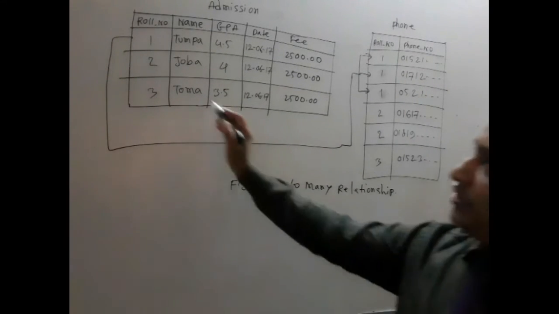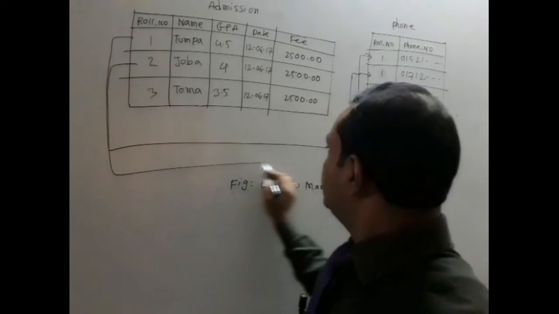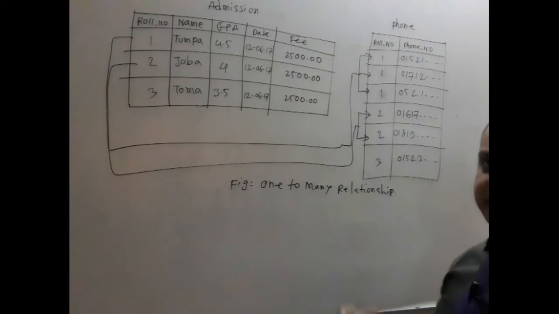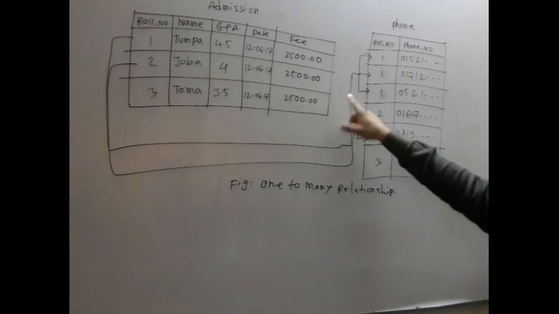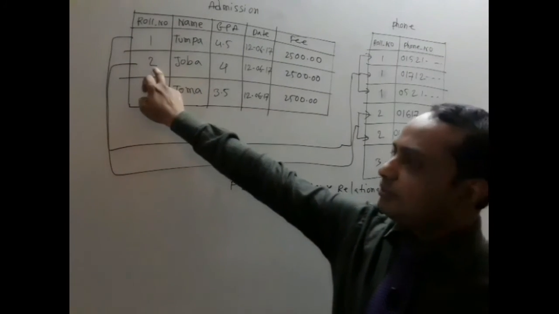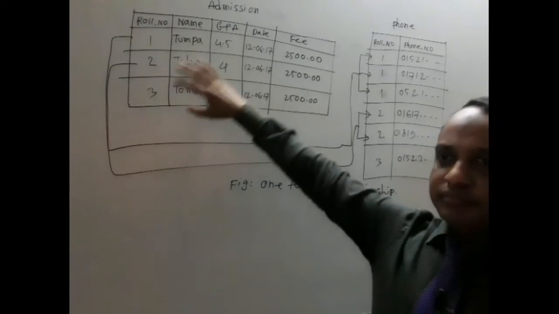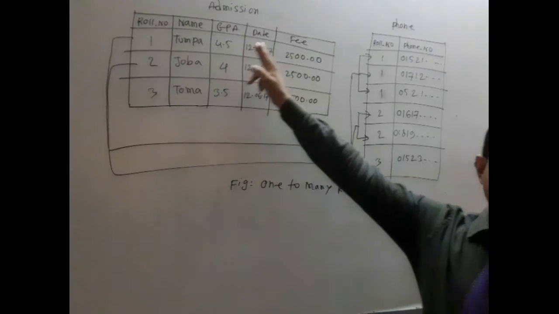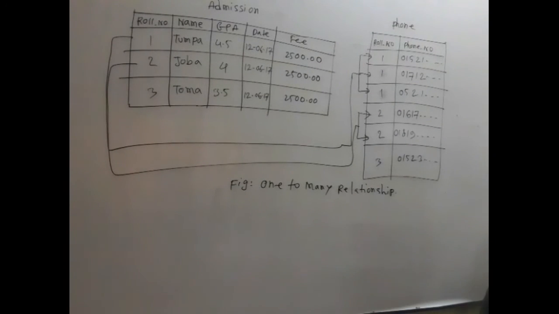You can show it on the next line for roll number 2 in the same way, but at least you have to draw one line. You can draw for roll number 2 and roll number 3, but it is not essential. If you show one record, then your answer will be okay.